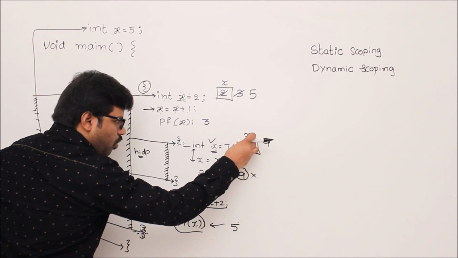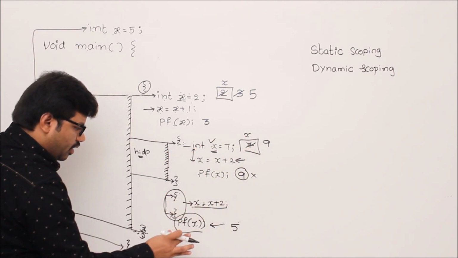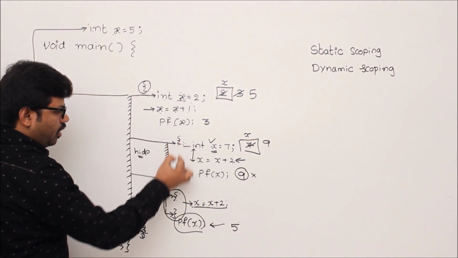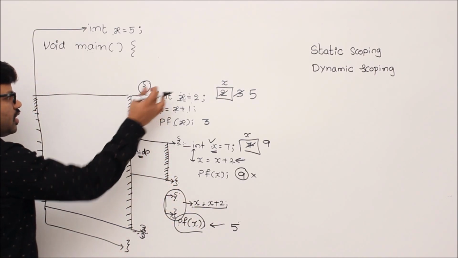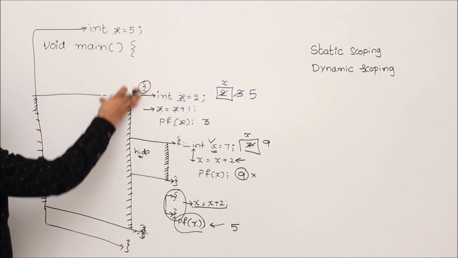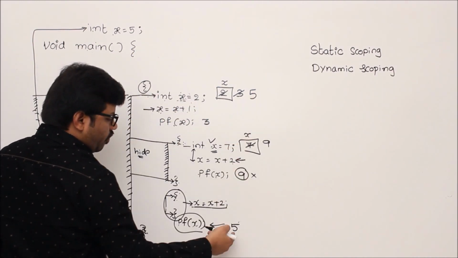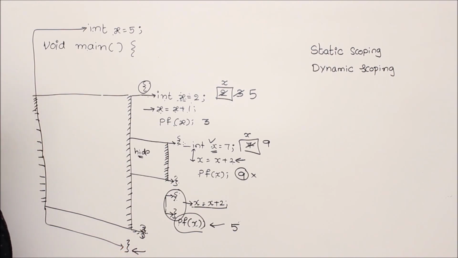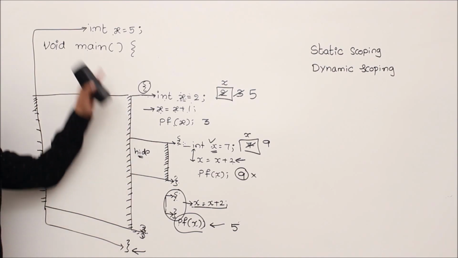So why will 9 not be printed? Because this block is not surrounding this one, and this printf of x is not surrounded by that block. You see, open close, open close. Then you are in a block which is nothing but this block, right? That's why in this block x is 5. That's why 5 will be printed. Then the program will be terminated. If you observe, the global variable x is not used at all by the entire program.